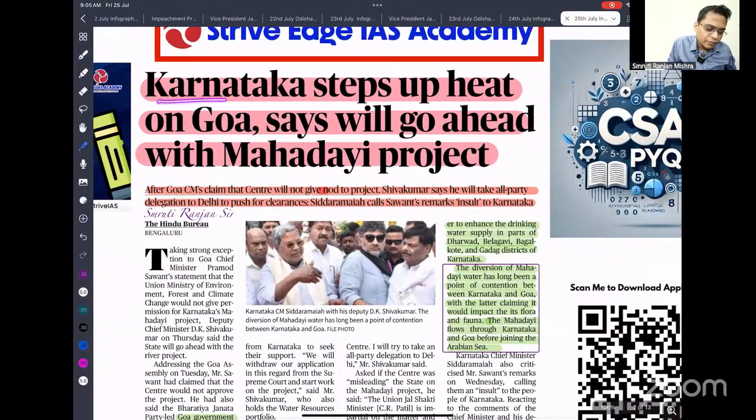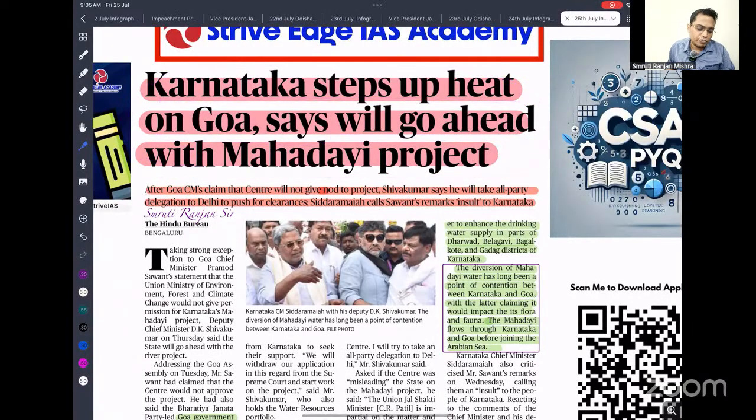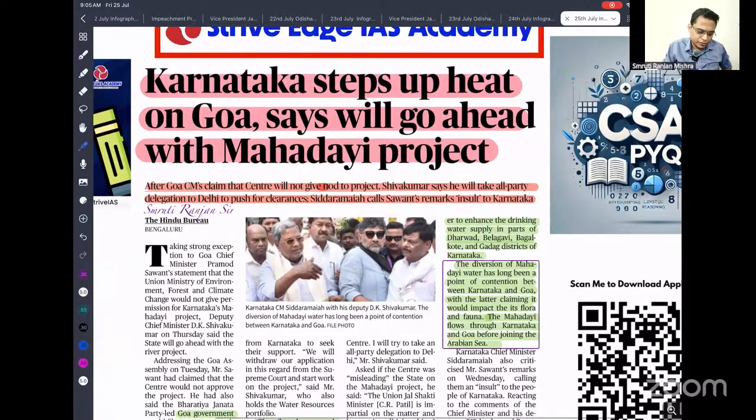So Karnataka steps up, hitting Goa, says it will go ahead with the Mahadayi project. Dear students, UPSC has asked about interstate river water disputes on multiple occasions. If they don't ask anything in prelims, then in mains you can write about it. There is a topic called interstate river water dispute, Centre-state dispute or federal issue. There you can write about how the Mahadayi project is affecting relations between states, Goa and Maharashtra, Goa and Karnataka.